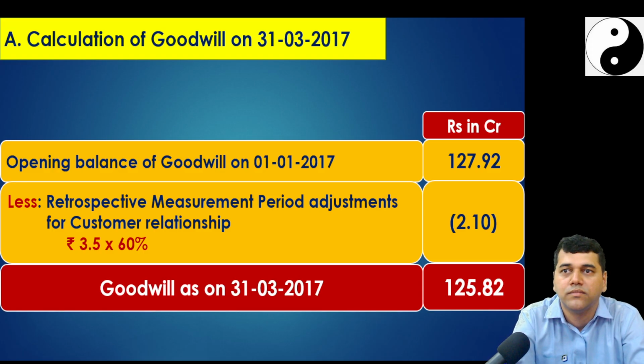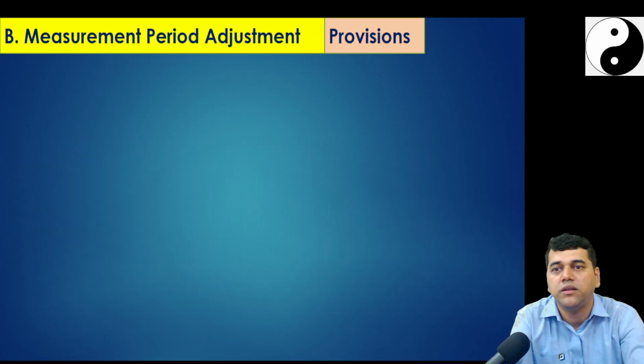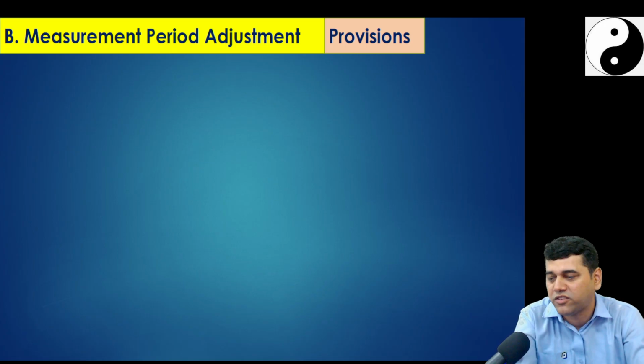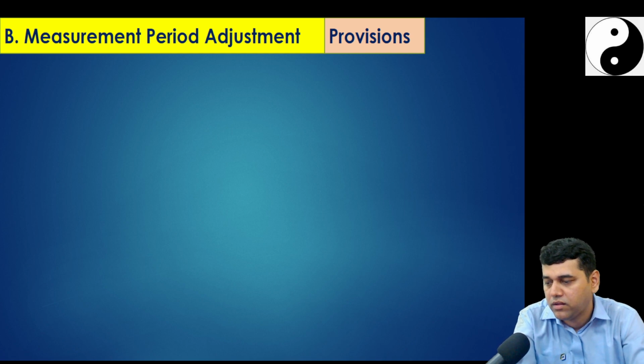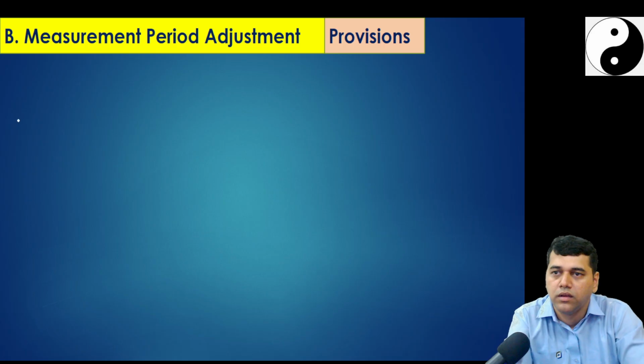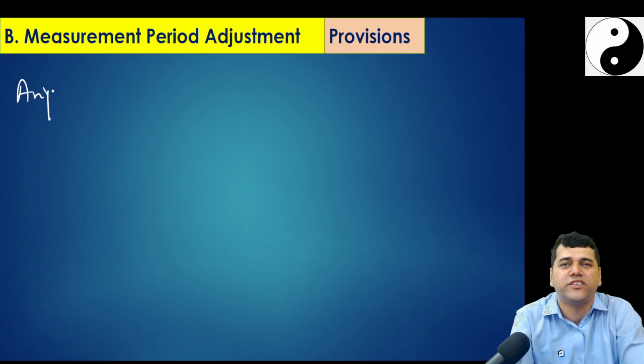Done? Yes. Second part of the question, measurement adjustment. We'll write one small theory. Any adjustment, I'll write a short theory, okay?